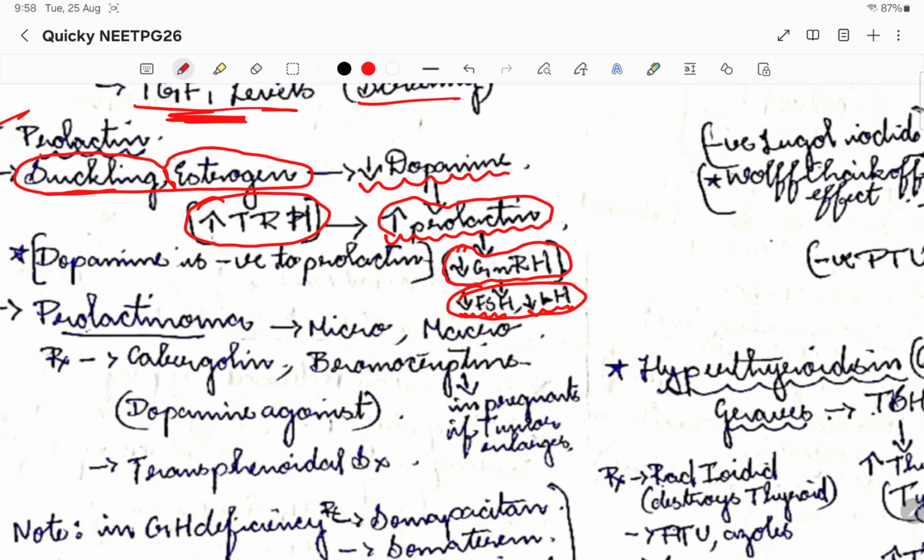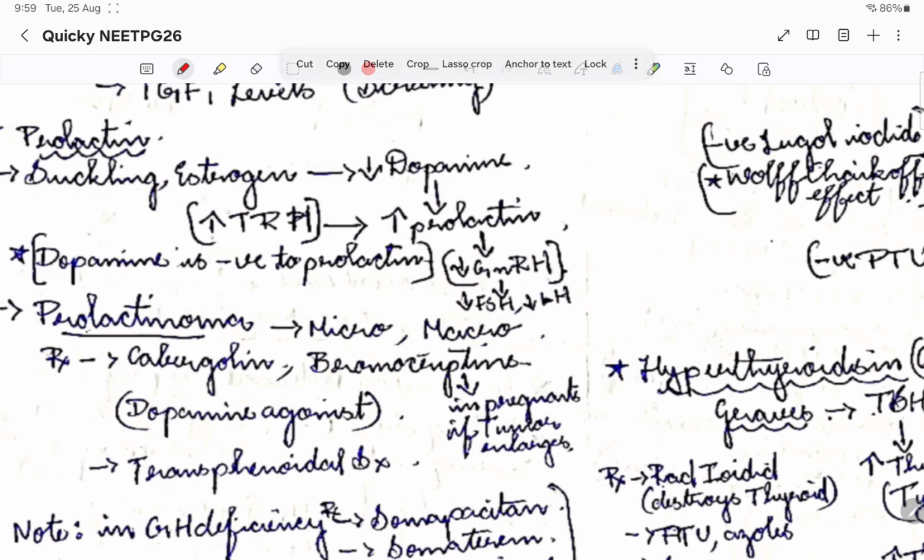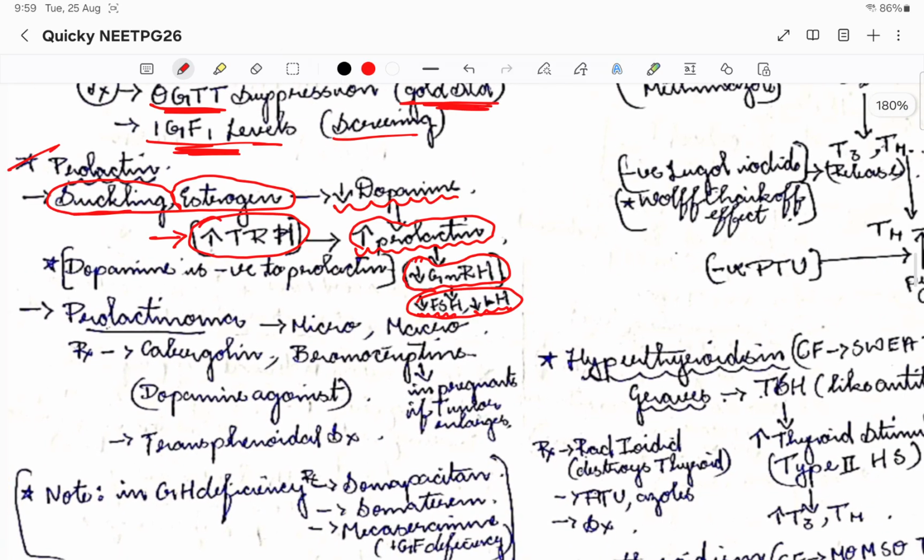Okay, please remember, it is not only the suckling and estrogen. TRH, that is thyroid releasing hormone, also can be causing prolactin secretion. The reason why this is important is in PCOD. We'll come back to PCOD in obstetrics. Please remember, this is where this particular action should come in. That is why TRH is important, because in hypothyroidism it is one of the major causes that PCOD, PCOS can happen. So that is why it is important.